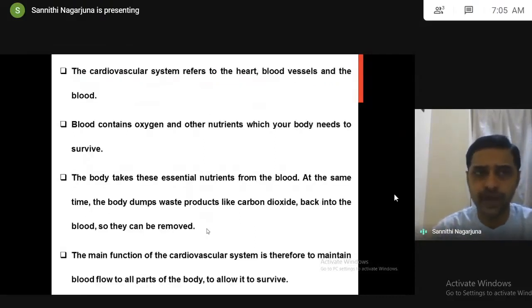The cardiovascular system is nothing but heart and blood vessels. Heart is for pumping of blood, but blood vessels are for supply of blood. So through blood, oxygen and nutrients reach all parts of the body. The body parts will function, and because of their metabolic work, they will release carbon dioxide as a waste product, and once again that carbon dioxide will be removed from the blood. This is how the circulatory system is maintained in our body.